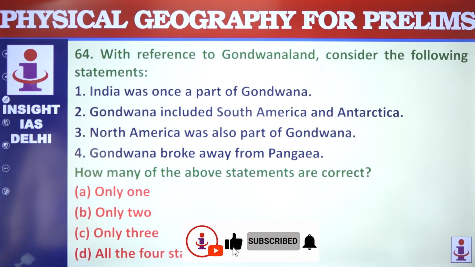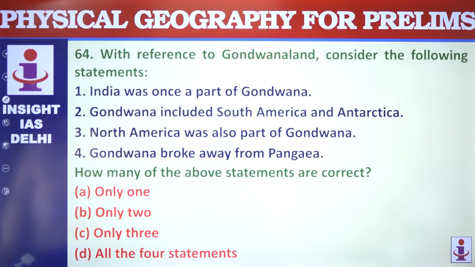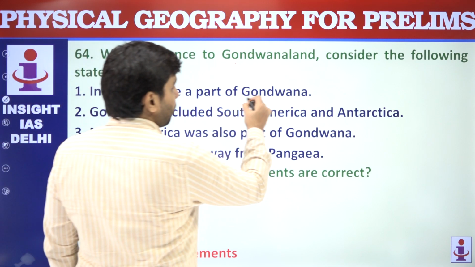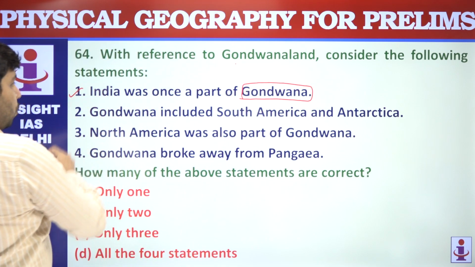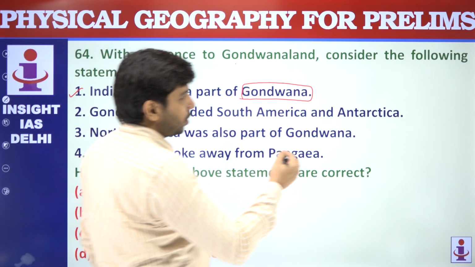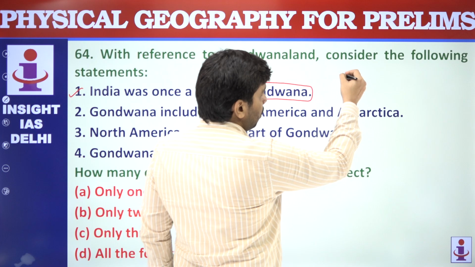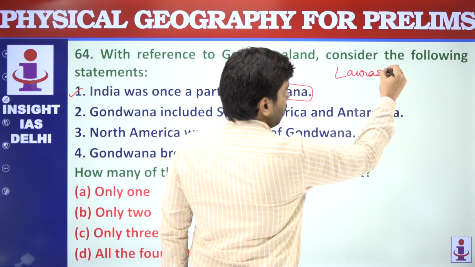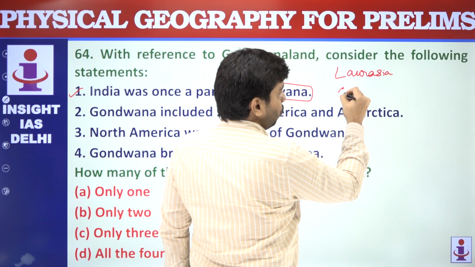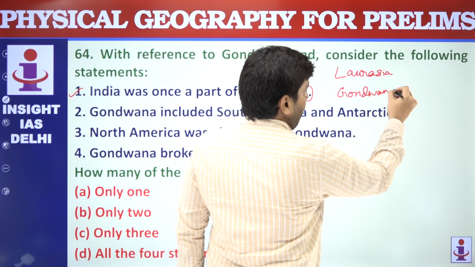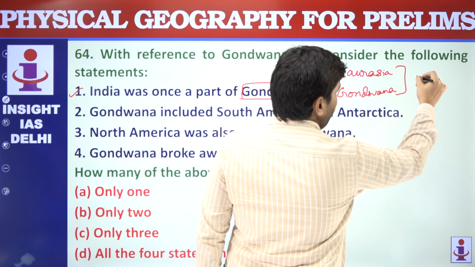India was once a part of Gondwana. This question is a very good one, very basic. India was once part of Gondwana. This is correct. Gondwana included South America and Antarctica. So you should understand this: on the upper northern side Laurasia, and on the southern side Gondwana, and both of these were part of Pangaea.